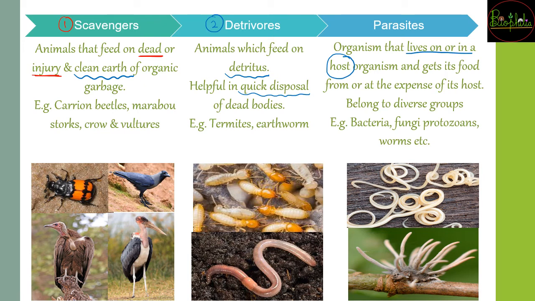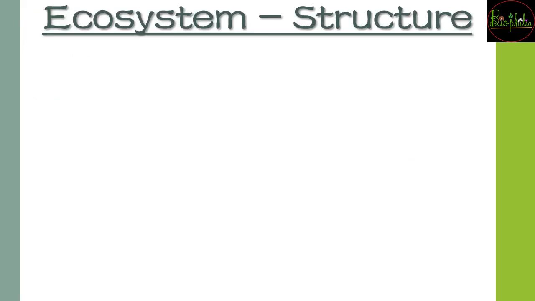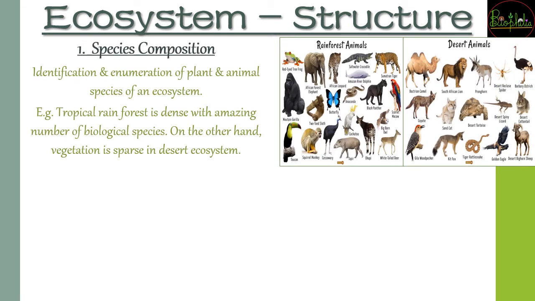All these come under the category of parasites. The next we see is the structure of ecosystem. In the structure of ecosystem, you have the species composition. The first one you need to understand: the structure of the ecosystem is based on what, who all are present in it.